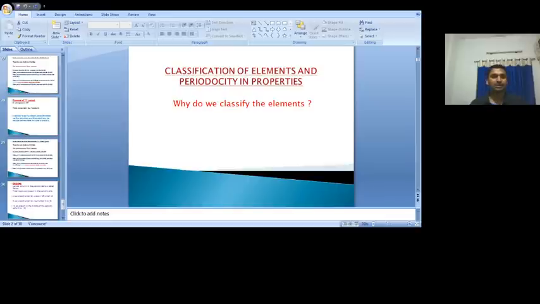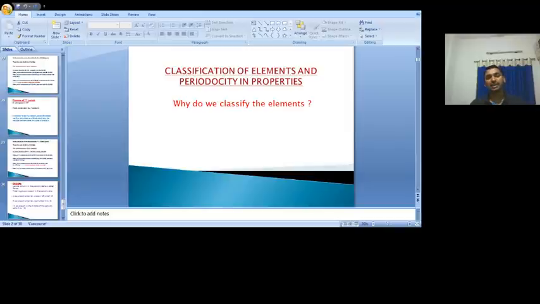The first chapter, atomic structure, was completed in the last class. Now we move towards the second chapter in this semester, that is classification of elements and periodicity in properties. This chapter is divided into two categories. One is classification of elements. After discussing this, we can move towards periodicity in properties. First, let us go to the classification of elements.